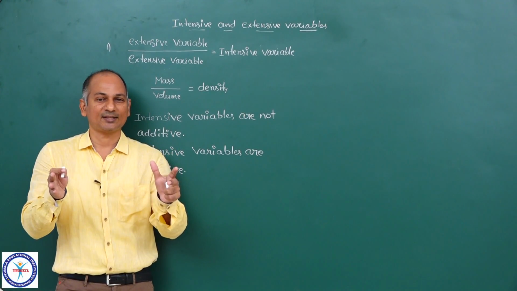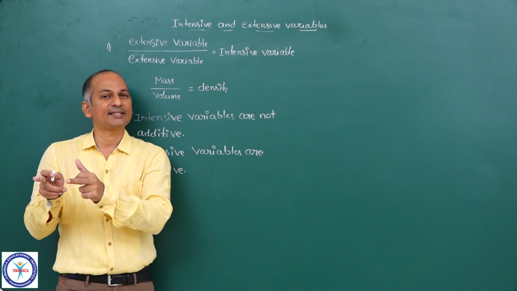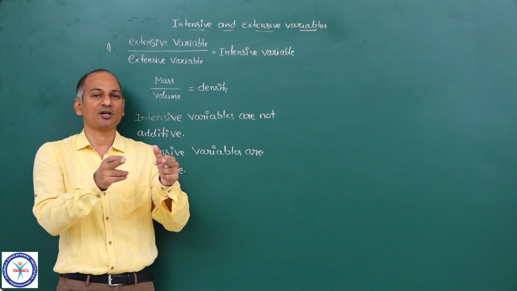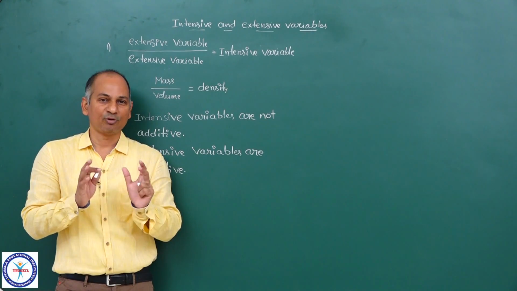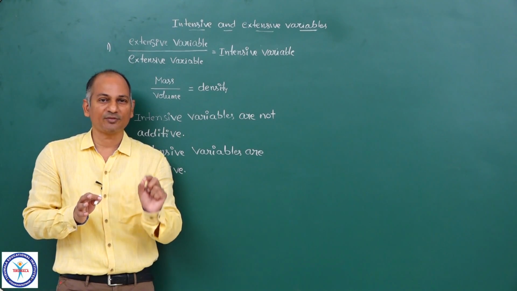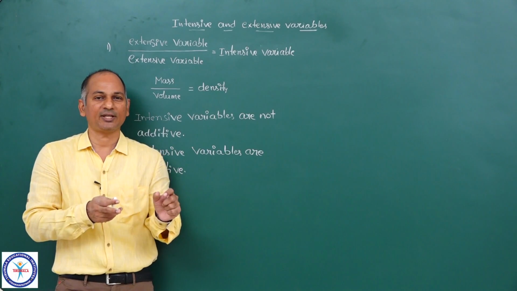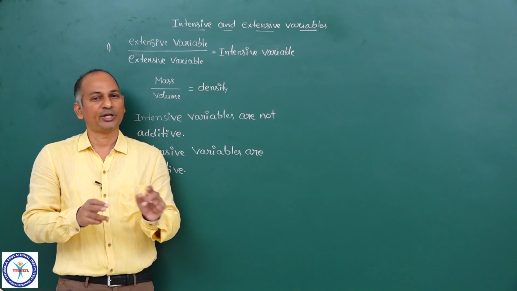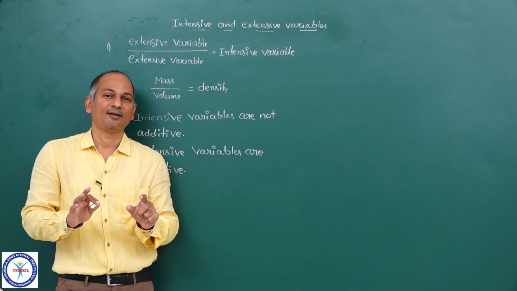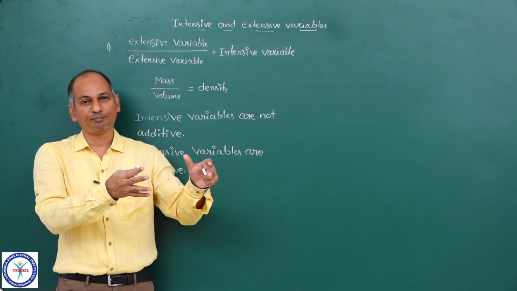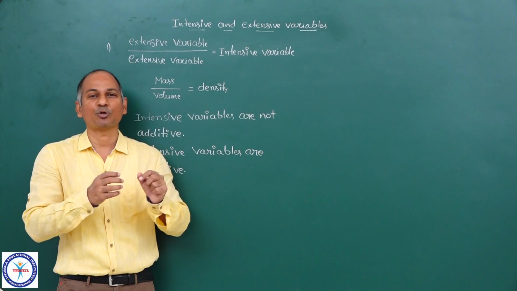Suppose you have two gases. The pressure of one gas is 1 atm. The pressure of another gas is 5 atm. Now you mix them. Now can you add pressures? Can you say that the pressure of the mixture is 6 atm, 1 atm plus 5 atm? No, it is wrong. So densities cannot be added, pressures cannot be added, temperatures cannot be added. Now suppose we have a sample of water which is at 25 degrees Celsius.